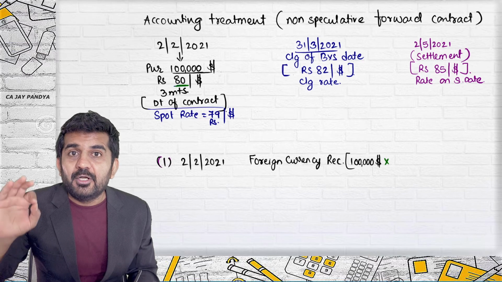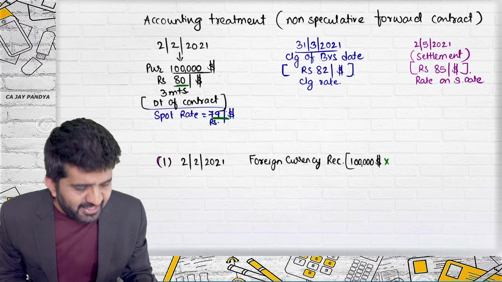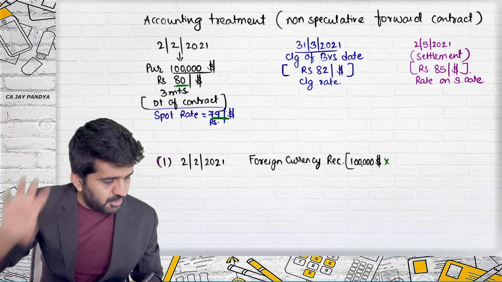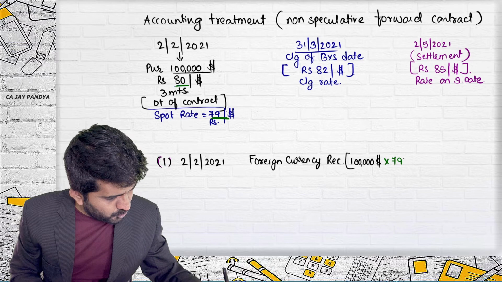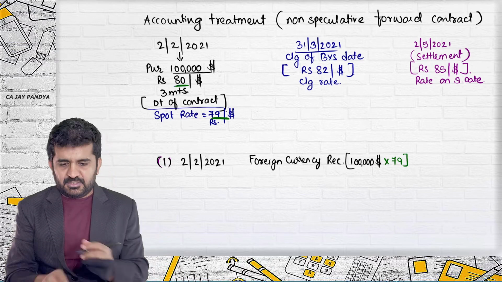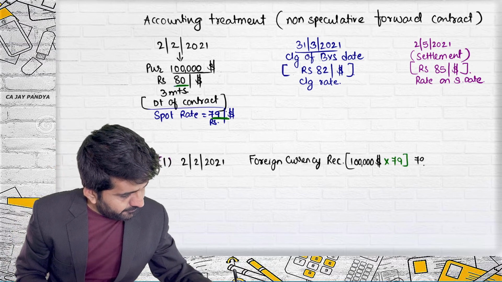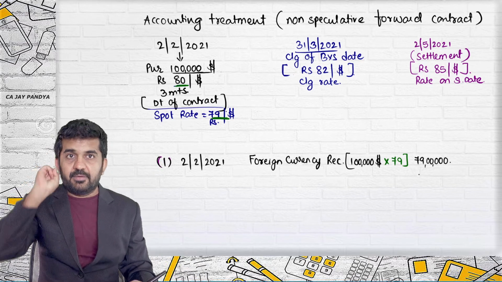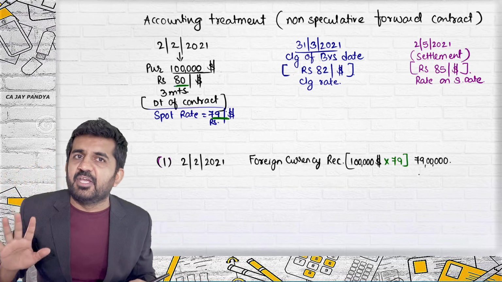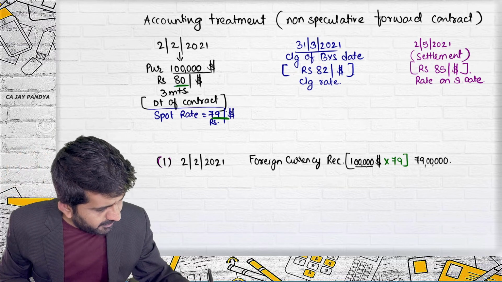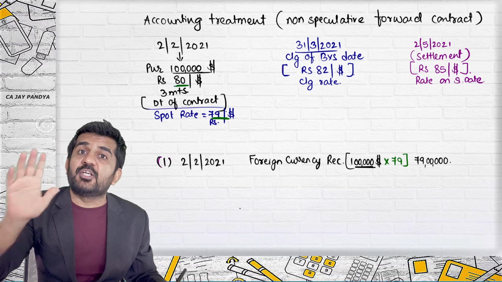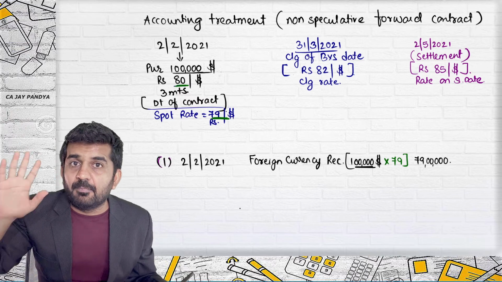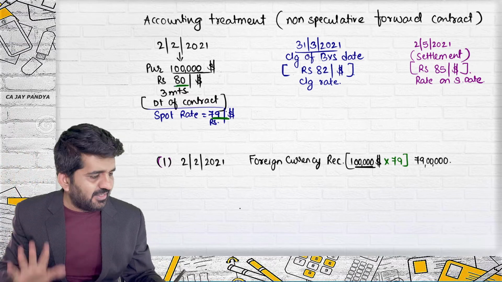No. Today's price of dollar is 79 rupees per dollar. So what you are going to get after 3 months, today's price is 79. So what will be debited is 79. All right. This will be 79 lakh rupees. If the settlement was done by delivery, try to concentrate. You are going to get $1 lakh, whose price today is 79. It might be more later on, but right now the asset value is rupees 79.